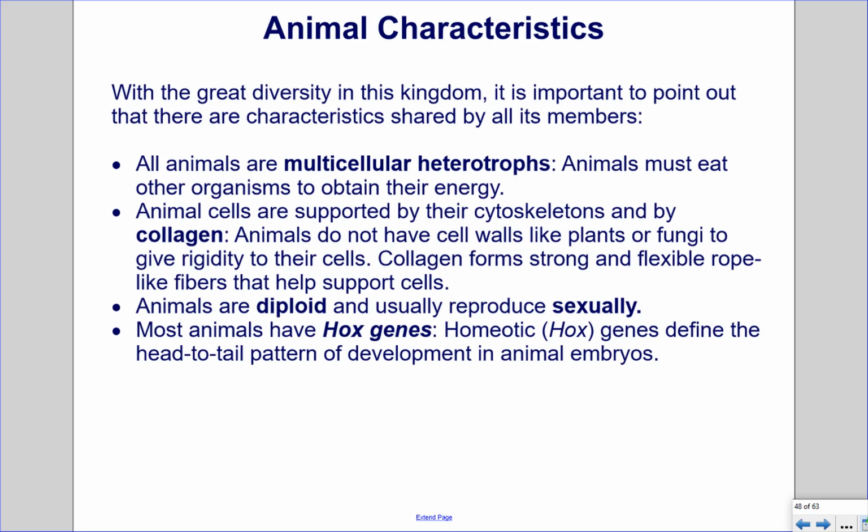Animals are diploid and usually reproduce sexually. Most animals have Hox genes, which are homeotic genes that define the head-to-tail pattern of development in animal embryos.